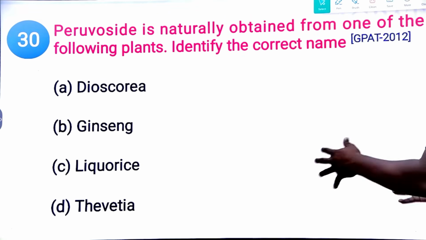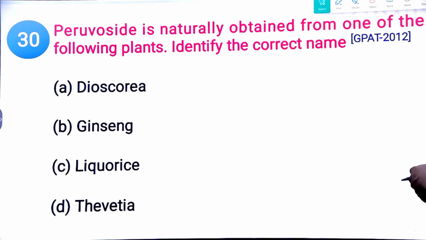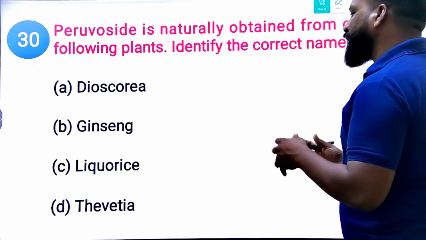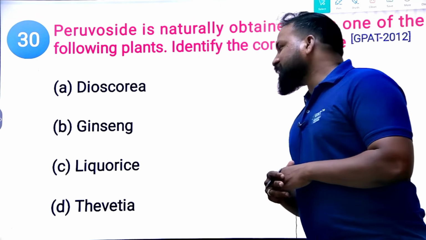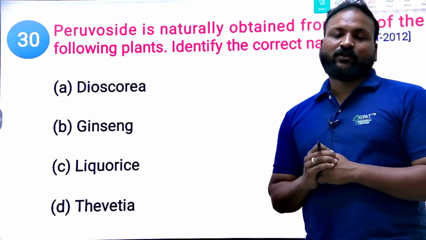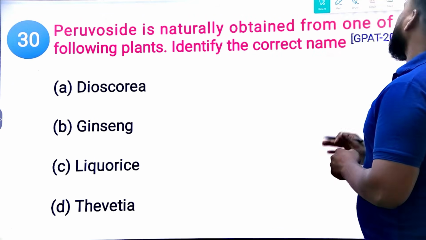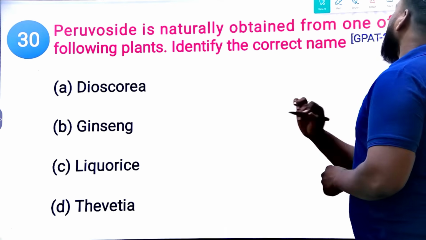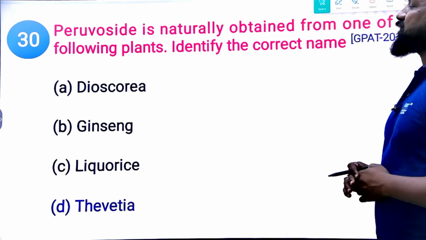Periwoside is naturally obtained from one of the following plants. Identify the correct name. Periwoside: Dioscorea, ginseng, licorice and Thevetia. What is the right answer? Yes, GPAT 2012 question.